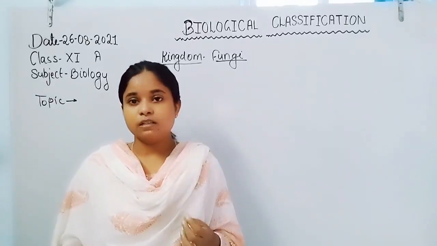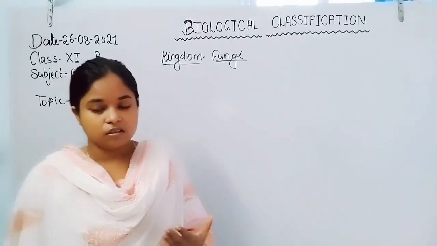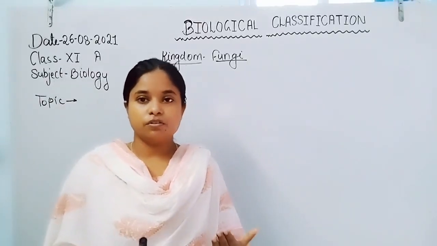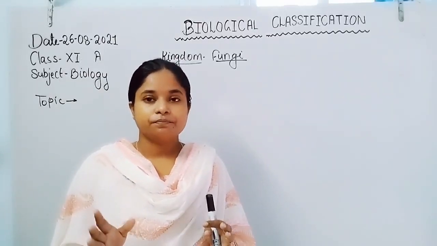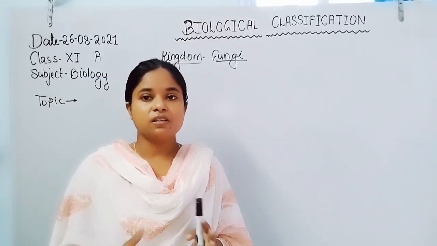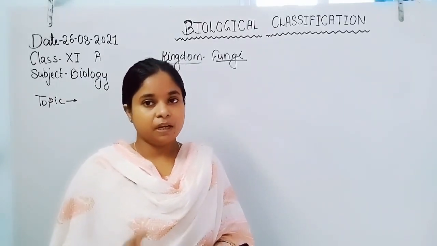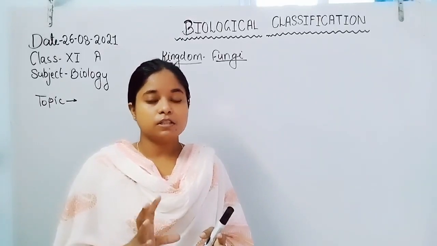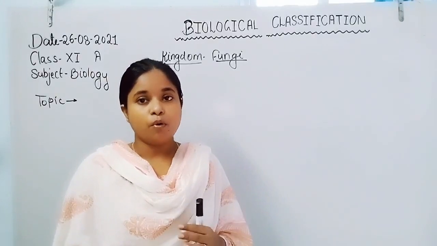Like chrysophytes, mostly diatoms are included in the class chrysophytes, which are photosynthetic in nature. They have a cell wall and photosynthetic pigments, and the cells of these organisms appear like a soap box.